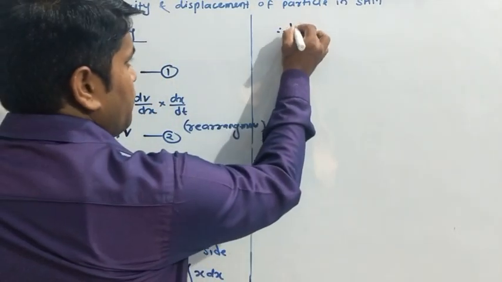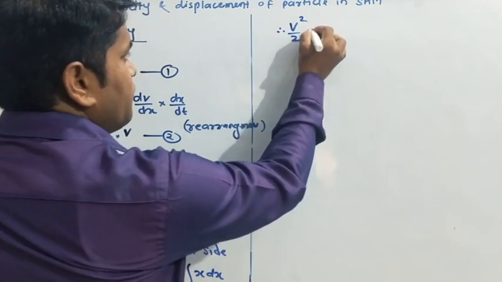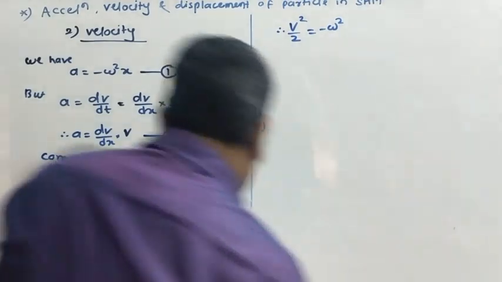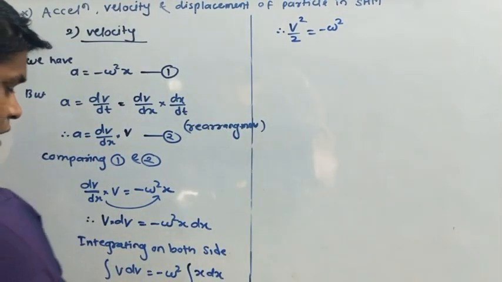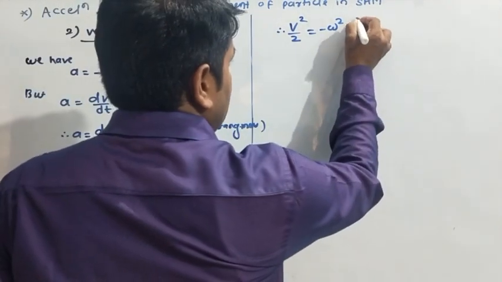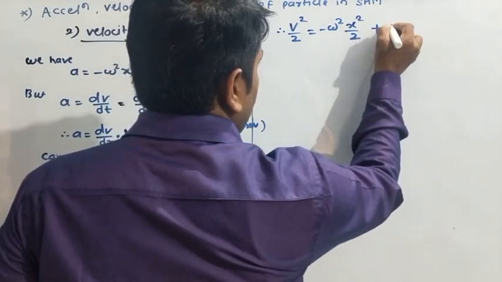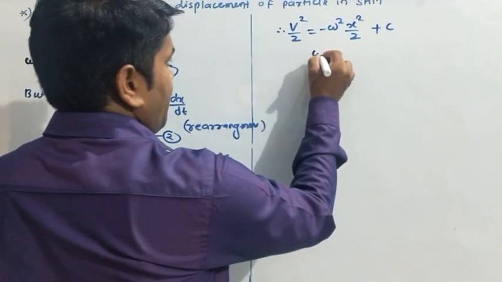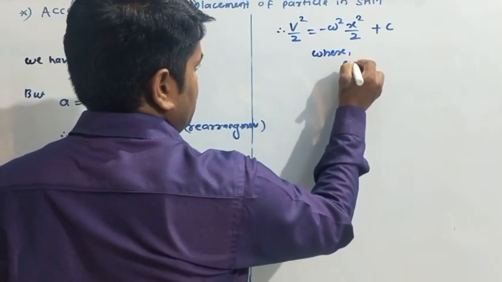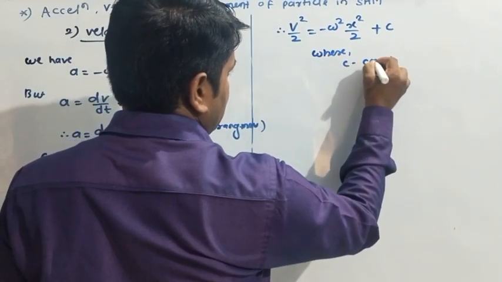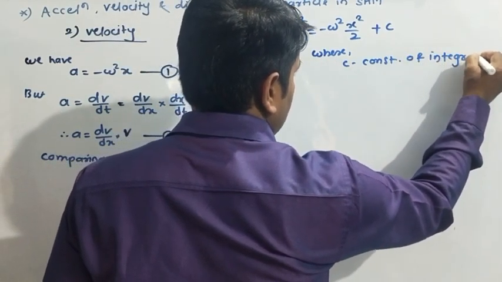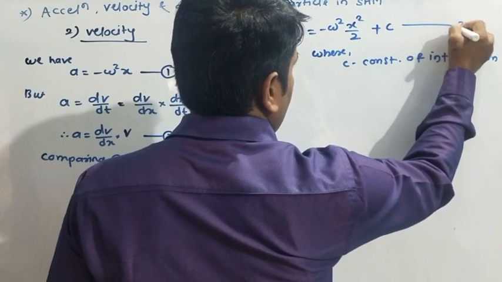It is v square by 2, which is equal to minus omega square, and the integration of x is x square by 2, and we take here a constant of integration c. Understood? Suppose this is equation number 3.